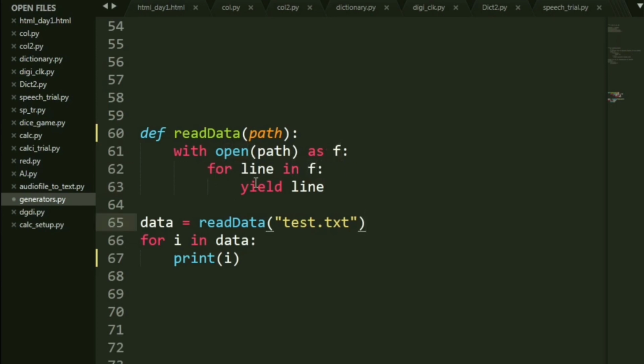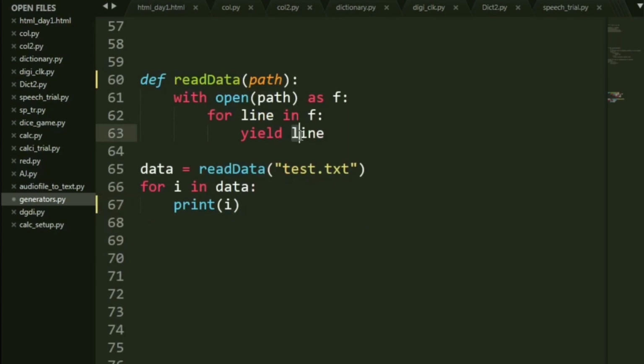Now for line in f, line will be each sentence in your text, okay, each single sentence. And then I say yield line, okay, so it takes this single line, puts it inside I, and then prints it. Now let's see if it's working.